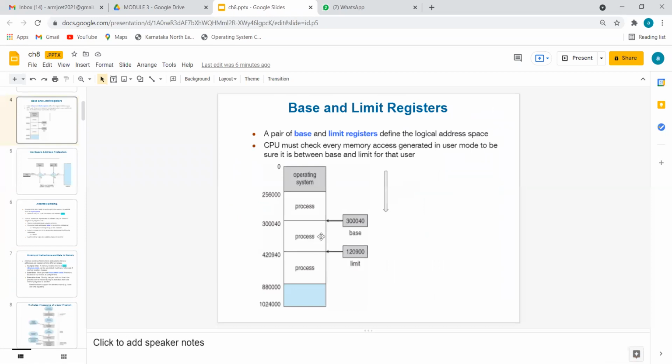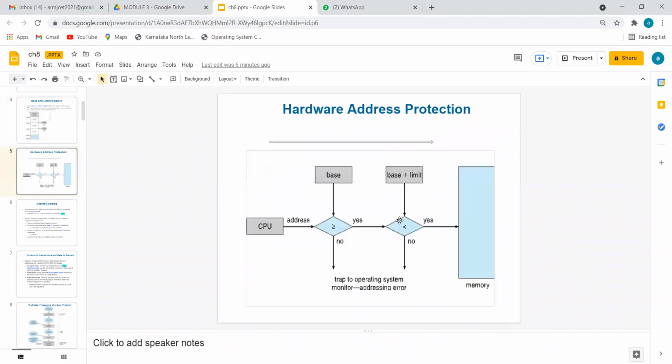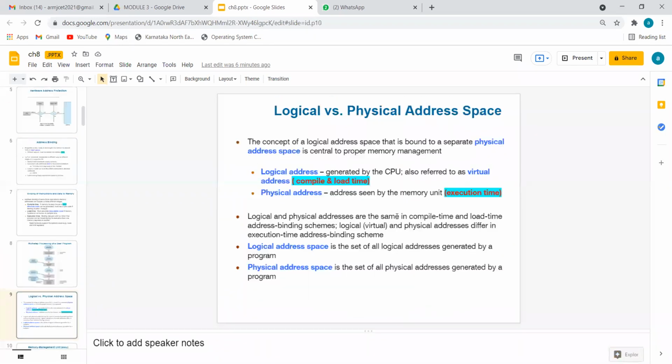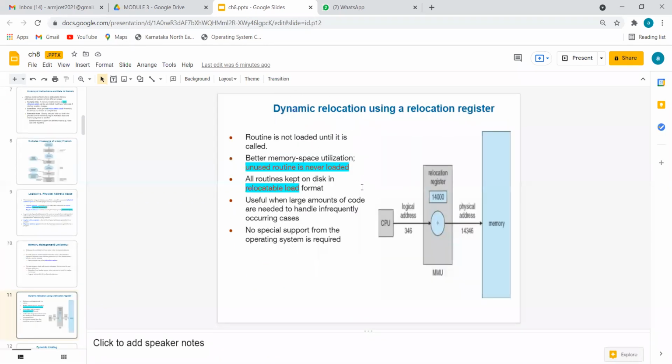So at that time we should be careful about the way we modify this limit, and the way we delete this from the present place and shift it to the other place. So that is the meaning of the fourth point in dynamic relocation. There is no special support from the operating system, because it is the duty of the memory management unit. The OS will not be responsible for this.